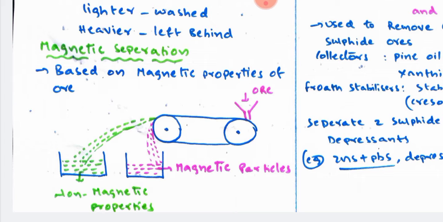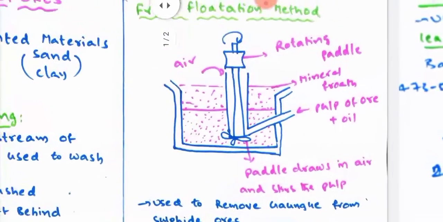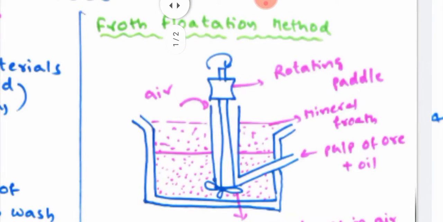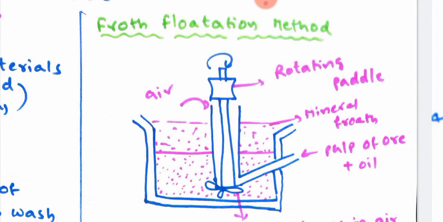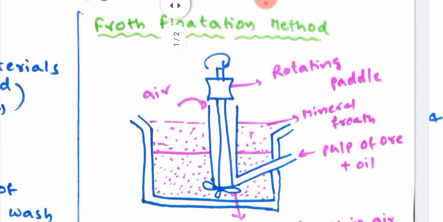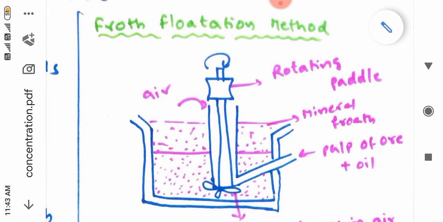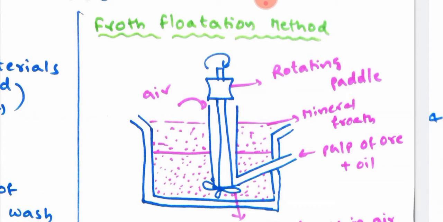After magnetic separation, the third method is called the froth flotation method. In the froth flotation method, we use the froth flotation chamber, which has a number of parts.